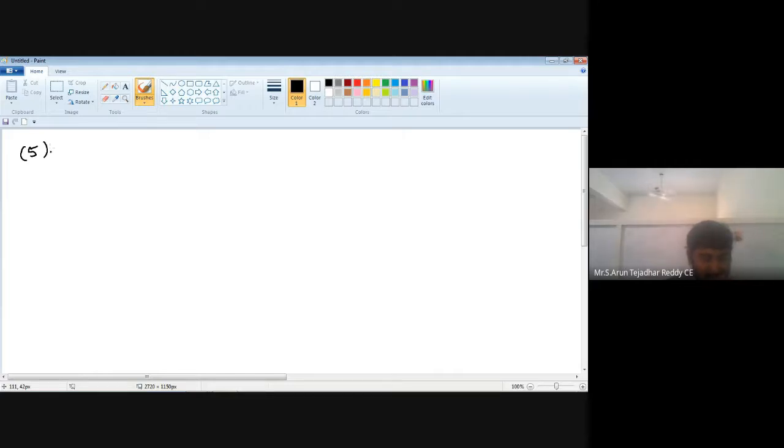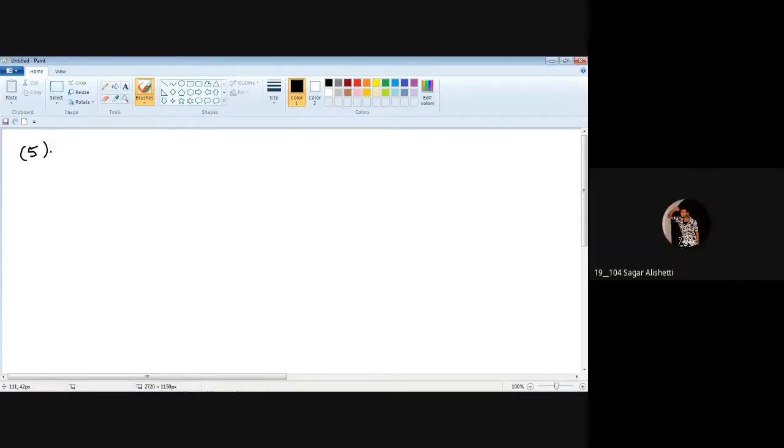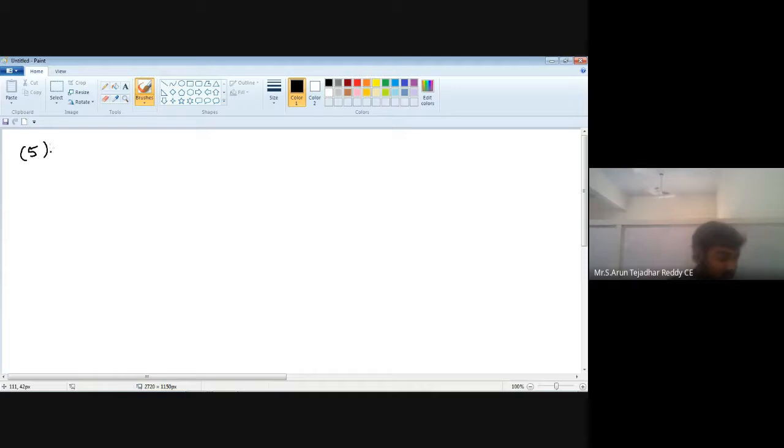See, I think day before yesterday, I shared one file in a WhatsApp group. You can open that file also, no problem. In that, you can observe steps for TMT. In that, what is the fifth step?